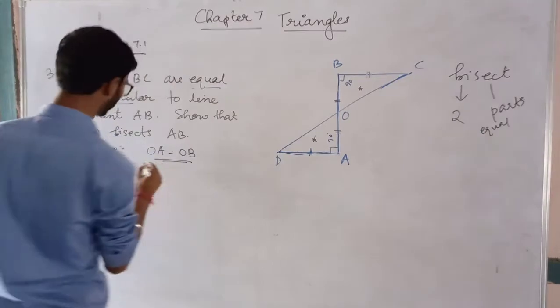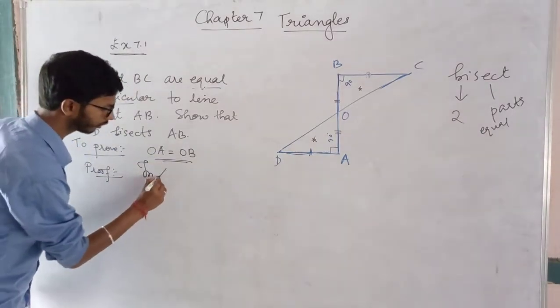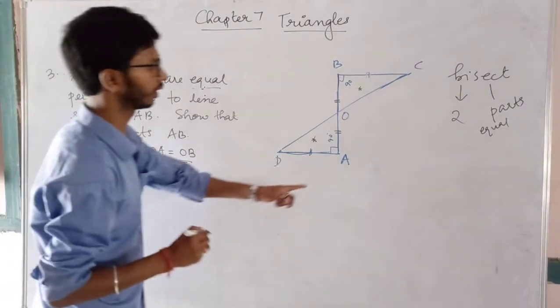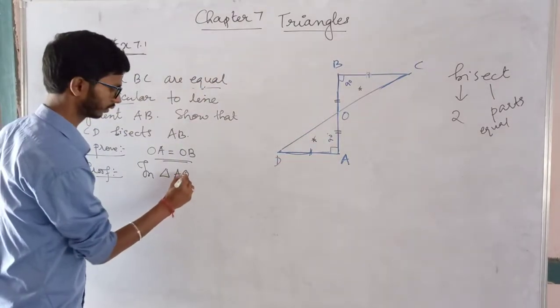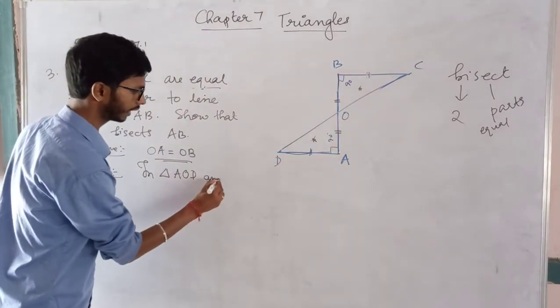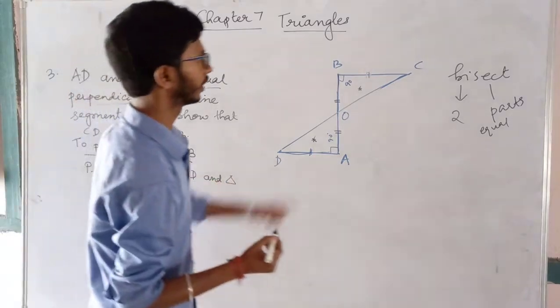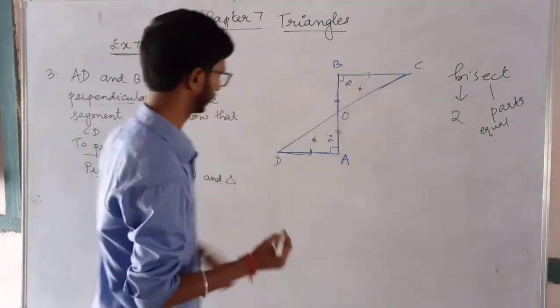So let us write: in triangle AOD and triangle BOC.